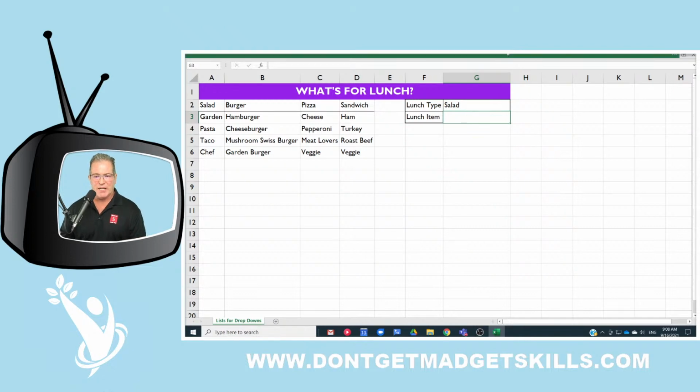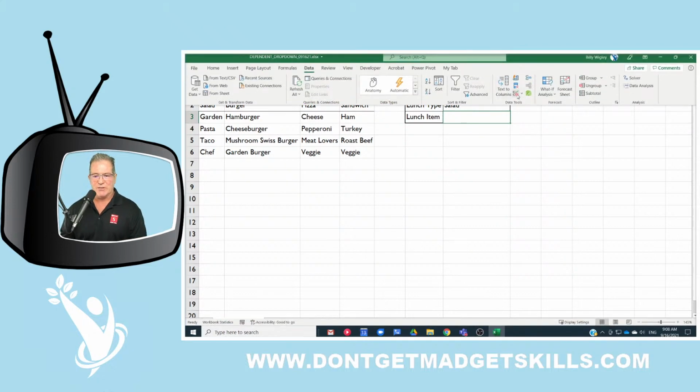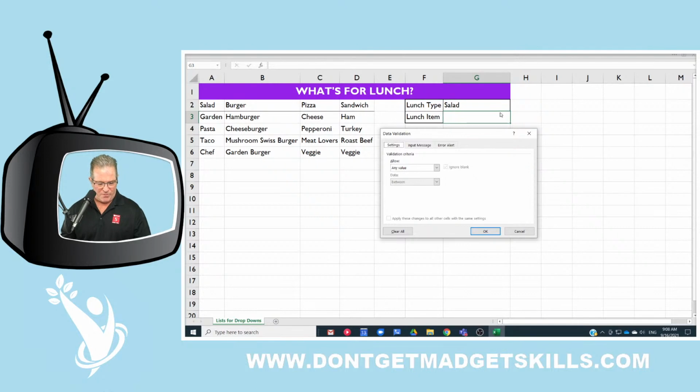Now for our lunch item, let's go back to our data validation. Remember, I put my marquee right where I want the data validation to go. Begin with the end in mind. Habit number 2 of highly effective people applies to Excel. Begin with the end in mind. Habit number 1, be proactive. You're doing that right now by taking a moment to get yourself some skills.